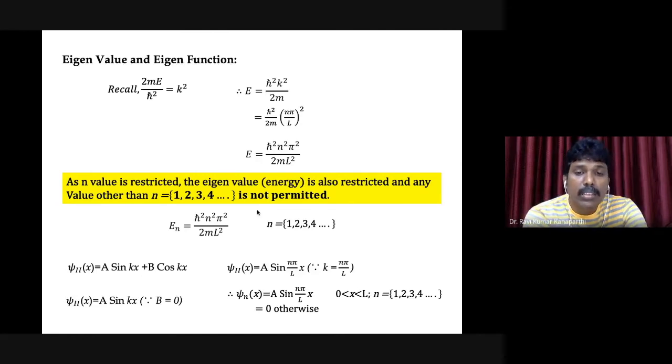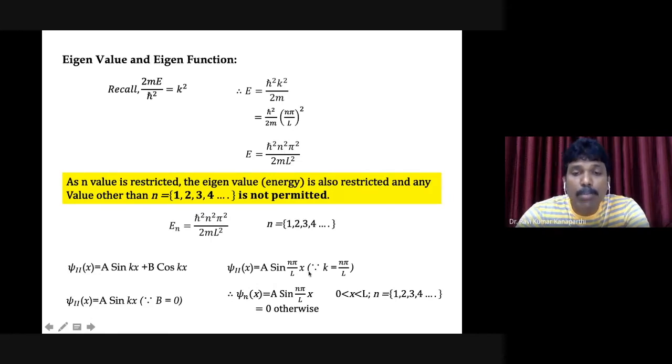Since the wave function has a quantum number n, hereafter I can neglect the 2 notation and just keep psi of x. Why? Because there is the presence of the quantum number n. If the quantum number changes, accordingly the solution will change according to the permitted values of the quantum number. Accordingly, we are going to have different solutions.